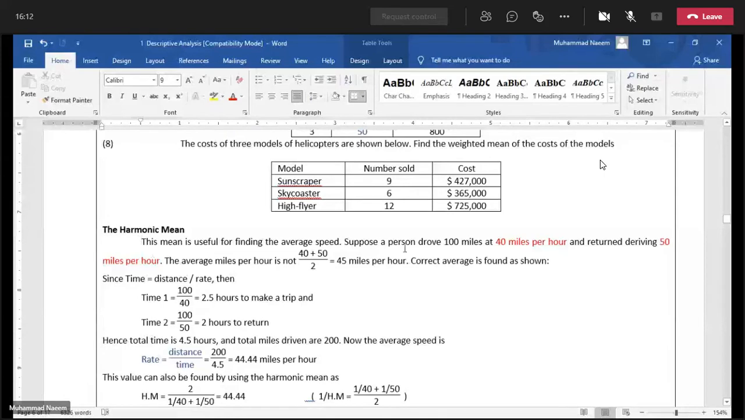For example, a person drove 100 miles at 40 miles per hour speed and returns back with a speed of 50 miles per hour. What is the average speed? Generally, we take this average by adding both the speeds and dividing by 2. This is wrong.